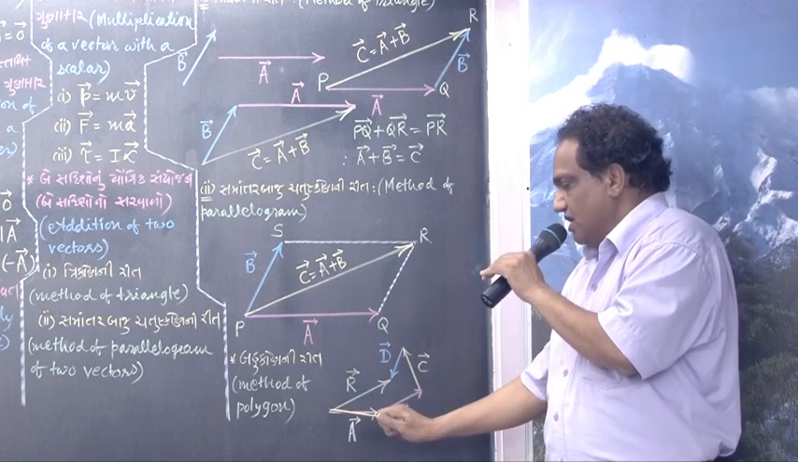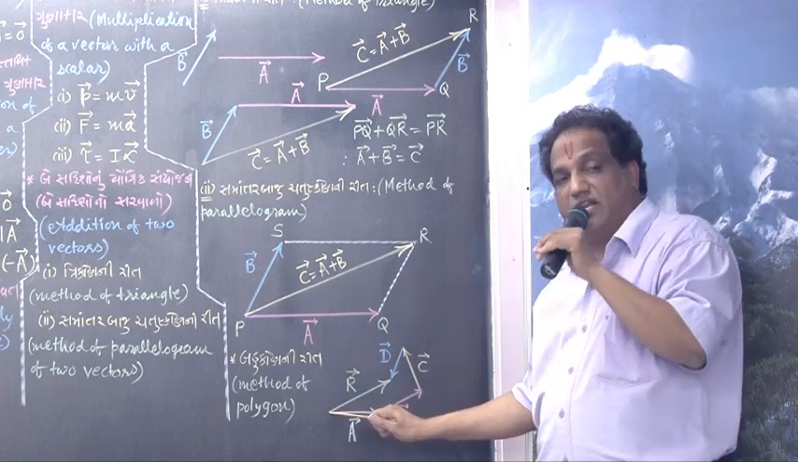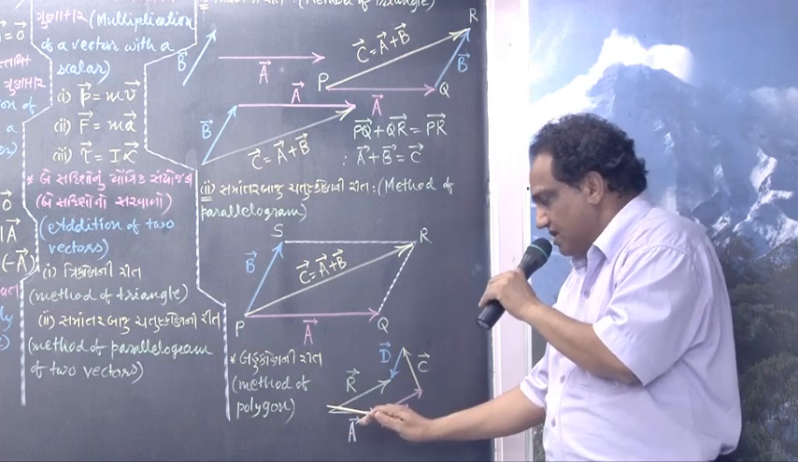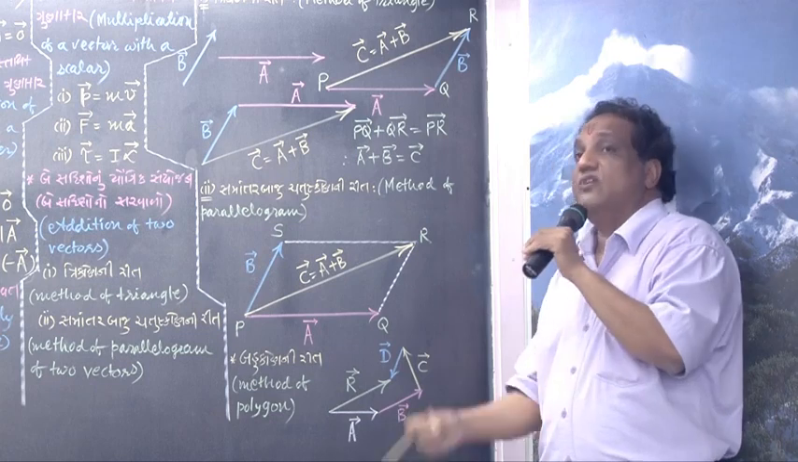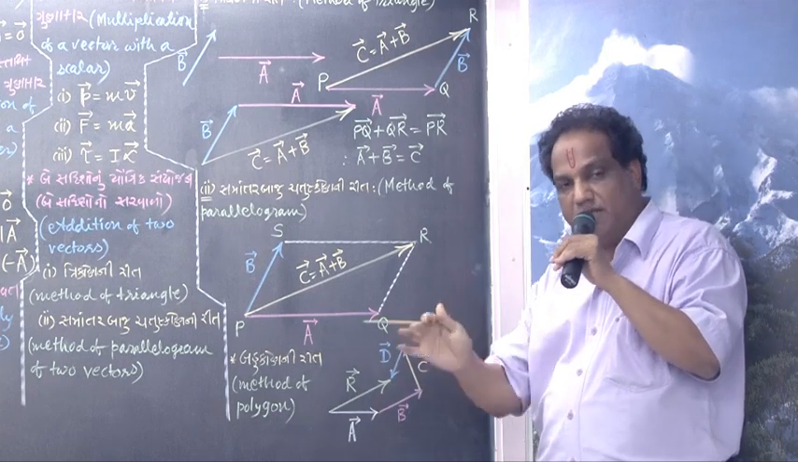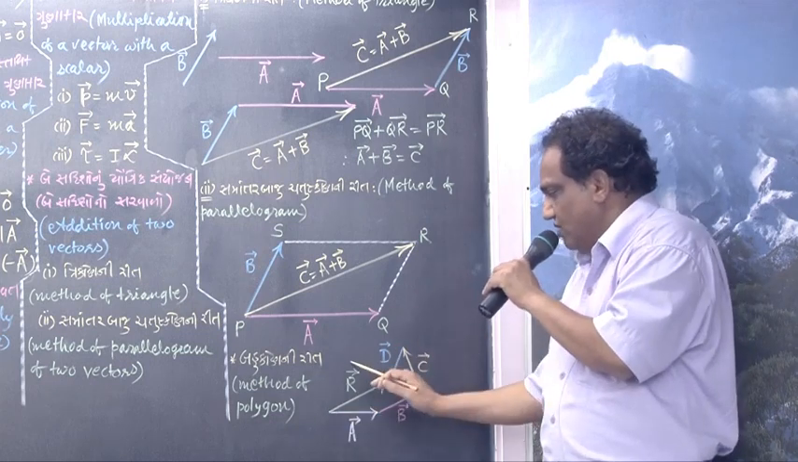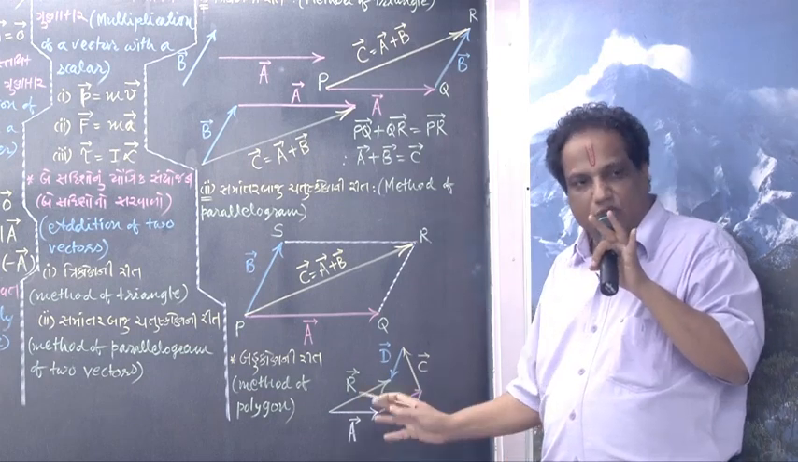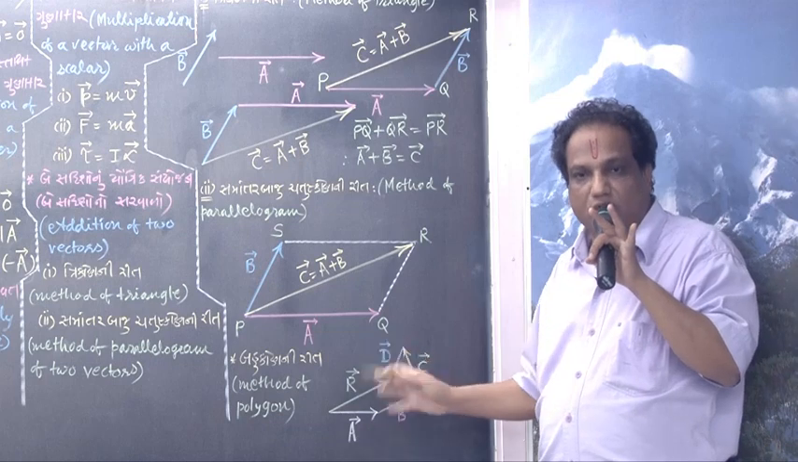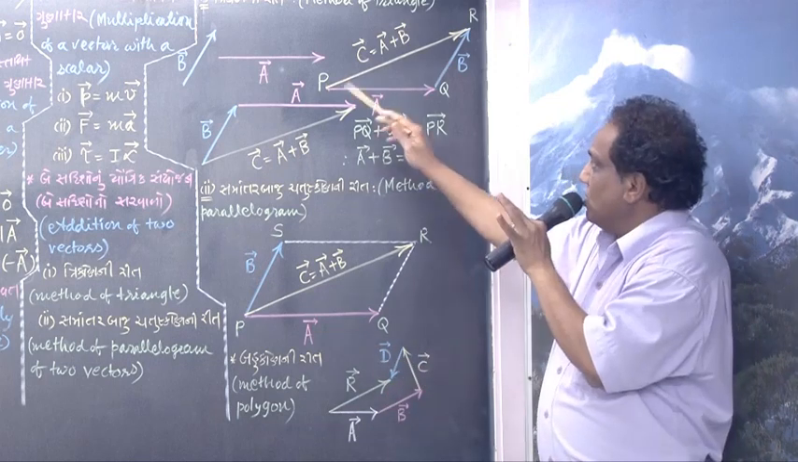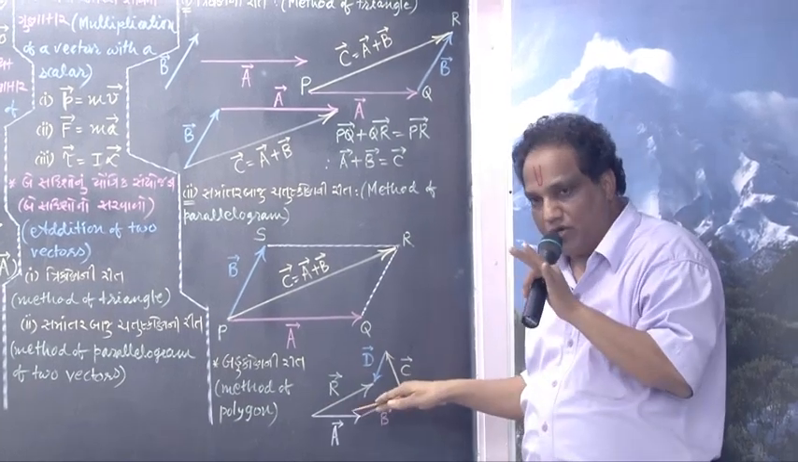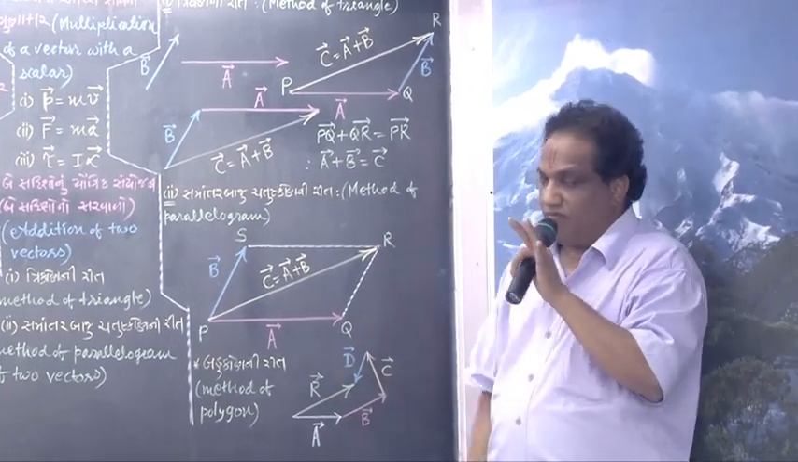And now, what is the first tail? First tail is here, and the last head is here. From the first tail to the last head, you simply join, and it will give you the resultant vector. Got it? Because it forms a polygon, we call it method of polygon. Method of triangle, method of parallelogram, method of polygon. Okay? Write one very good sum.